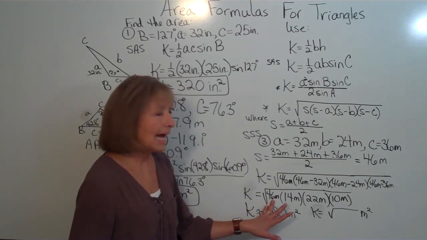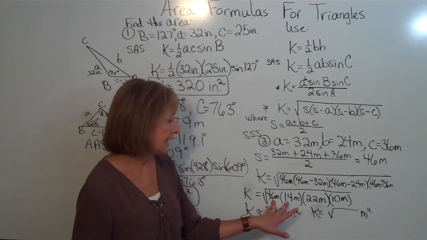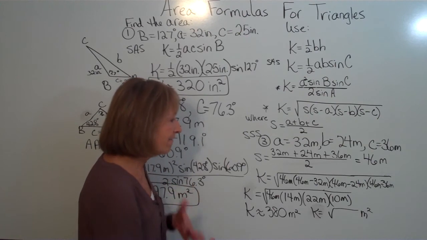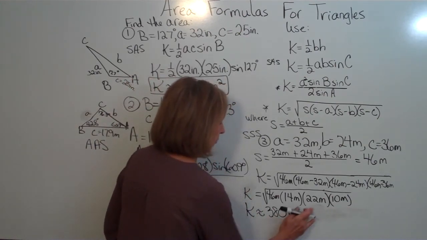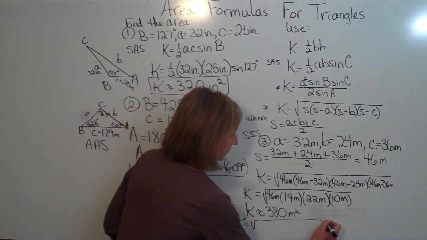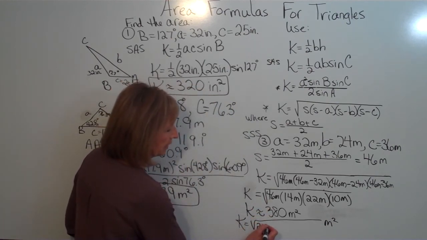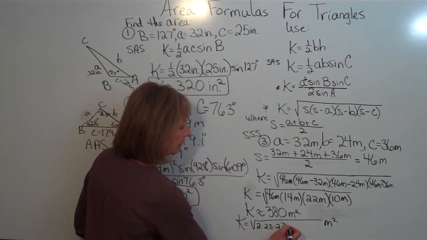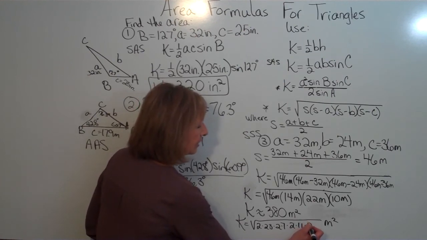When I look at each of these, 2 goes into 46 and 2 goes into 14, so we can look at factoring these out. So 46 is 2 times 23. 14 is 2 times 7. 22 is 2 times 11. And 10 is 2 times 5.